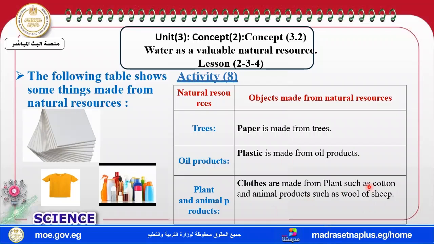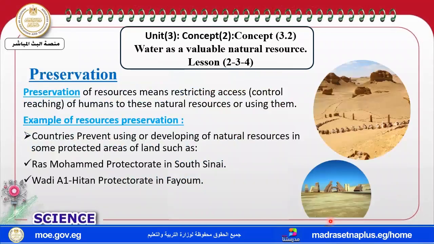Okay, so trees make paper, oil product is used to make plastic, and the clothes are made from plants like cotton or animal product such as wool of sheep.